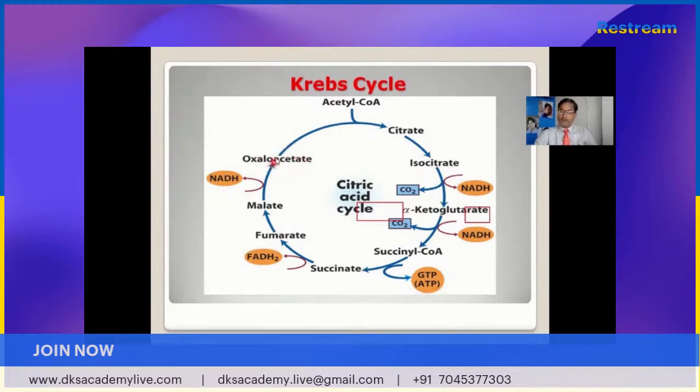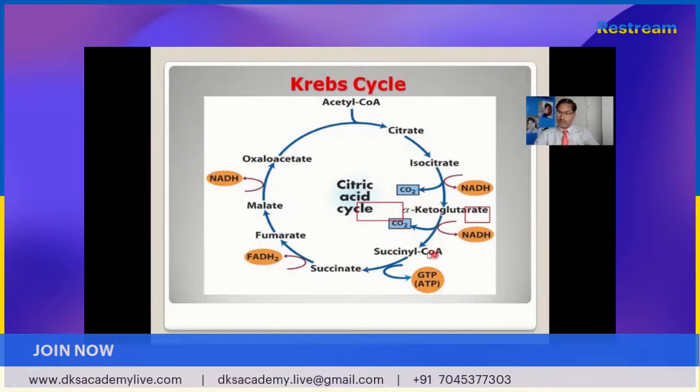When the 4 carbon compound binds with the acetyl coenzyme A 2 carbon compound, it forms the citric acid molecule, which is the stable molecule. So this cycle is also known as the citric acid cycle. Citric acid again gets converted into isocitric acid. Isocitric acid then gets reduced after decarboxylation to alpha ketoglutaric acid. Alpha ketoglutaric acid again enters decarboxylation and reduction.